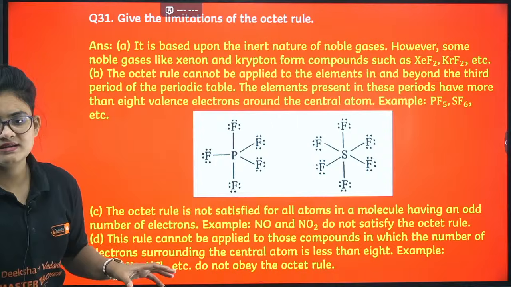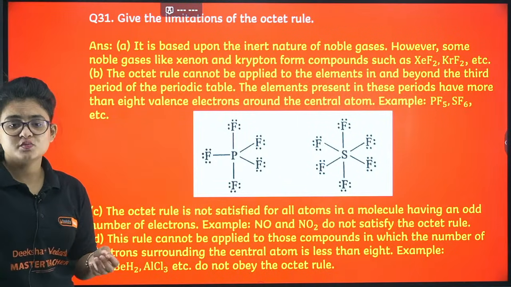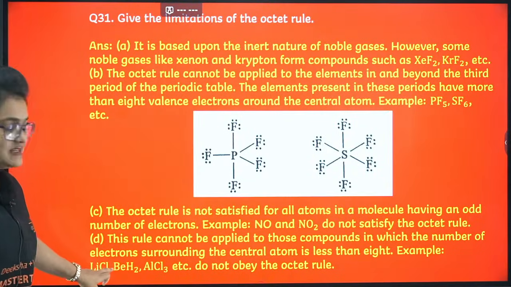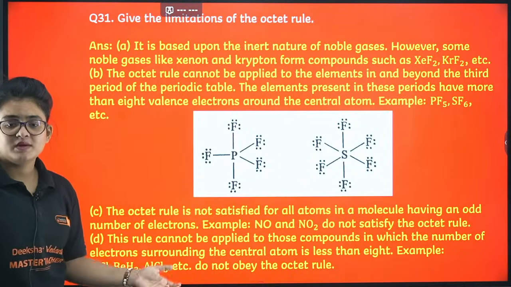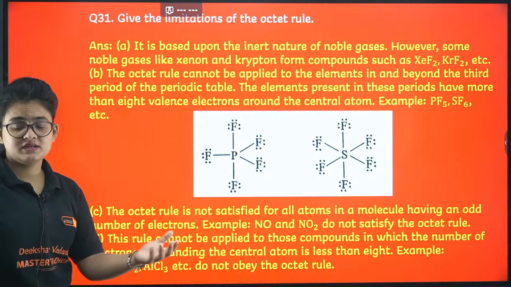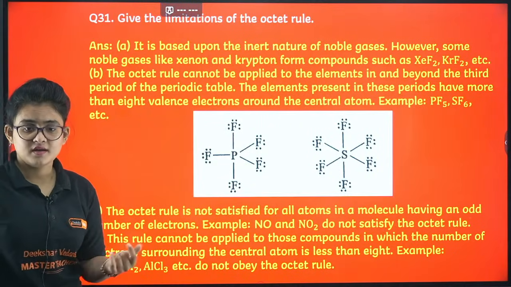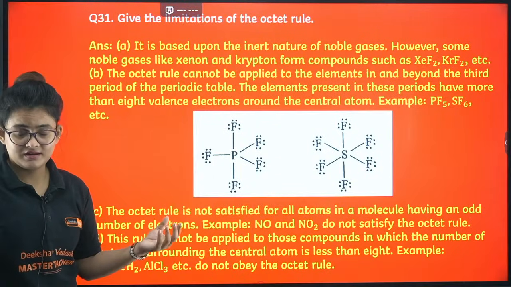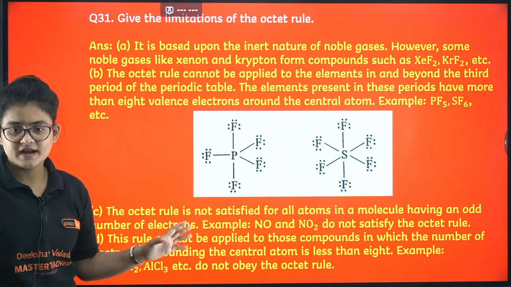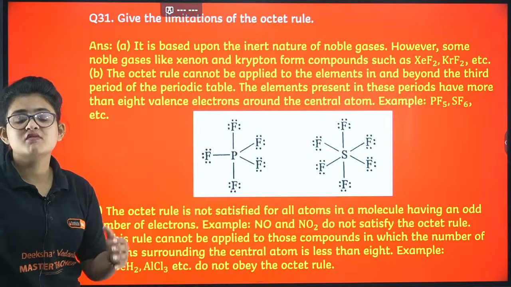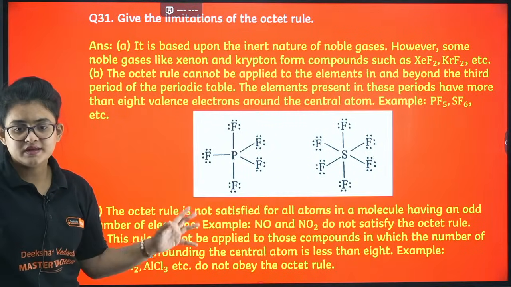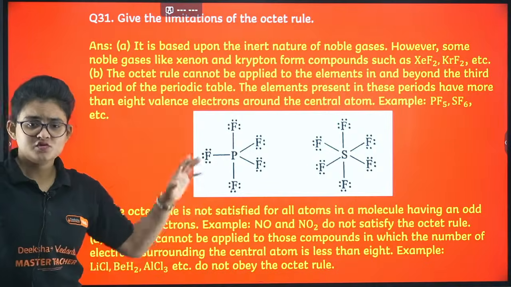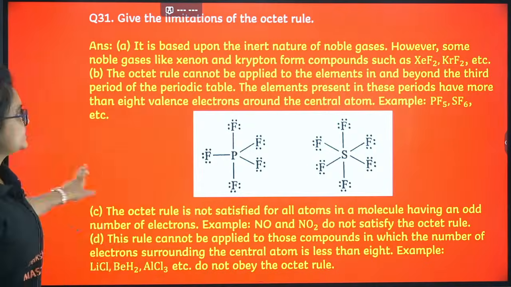And fewer electrons are also present, like LiCl and BeH2. BeH2 has only 2 electrons, which is less than 8, right? Another case, sometimes you can have odd electrons as well, like NO and NO2, which is also against the octet rule. So these 3 examples you can keep.